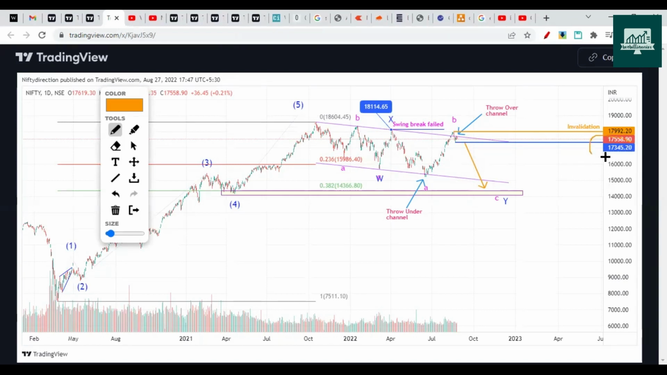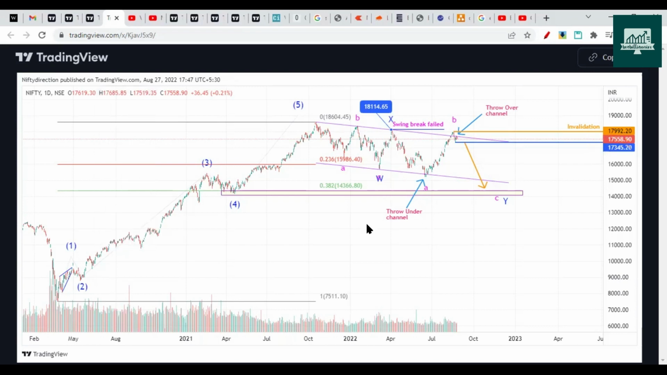The condition for that is a break of the swing low of 17,345 that it made last Tuesday. Once it breaks that, on Monday maybe or Tuesday, we can consider the downside. If this is not broken, then this is not going to be a valid analysis. This could be something else. So this is the first part that I wanted to tell you.